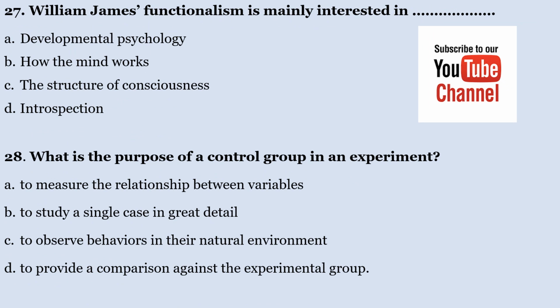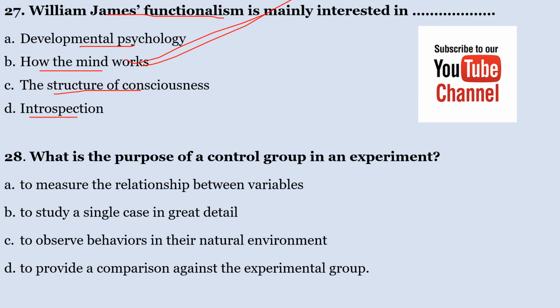William James functionalism is mainly interested in A. Developmental psychology, B. How the mind works, C. The structure of the unconscious, D. Introspection. William James functionalism was mainly interested in how the mind works or how the mind functions.